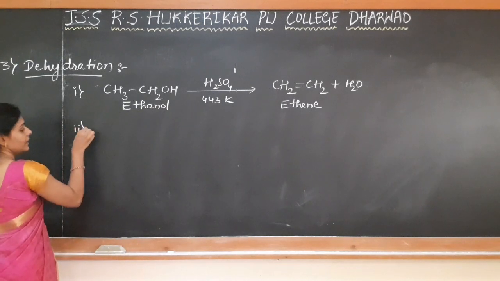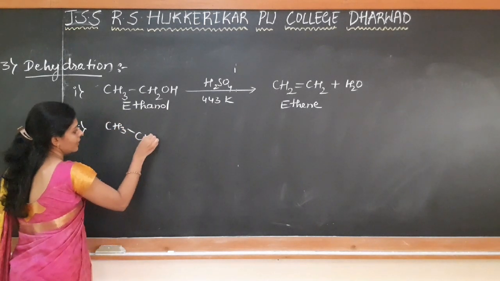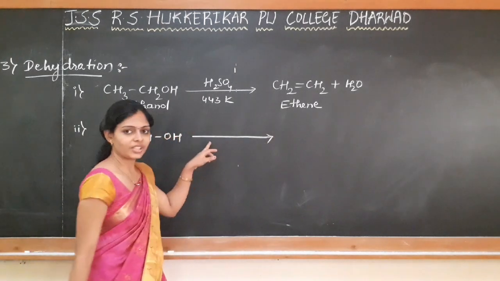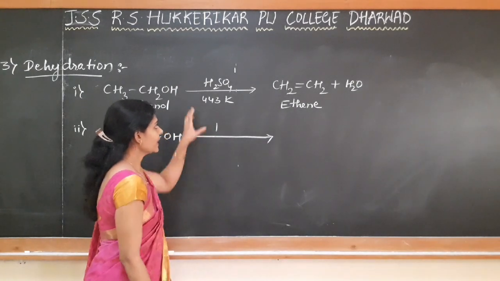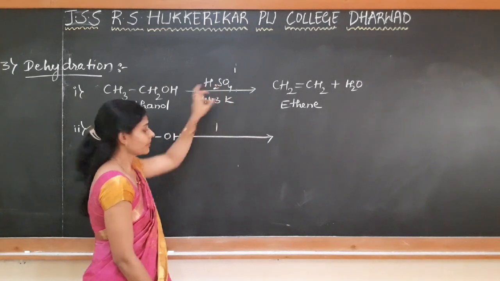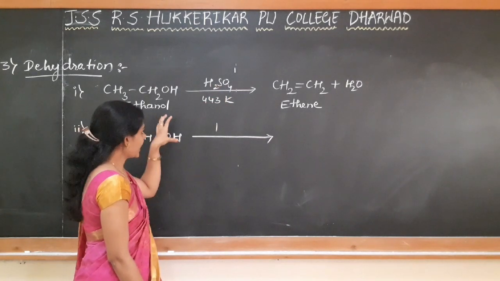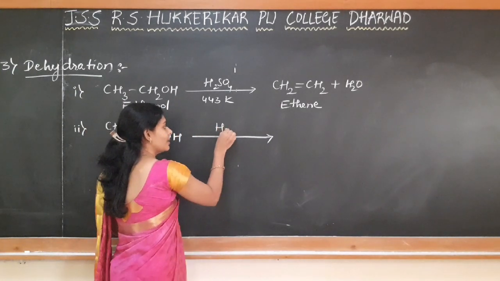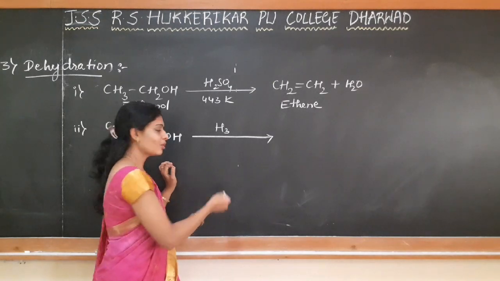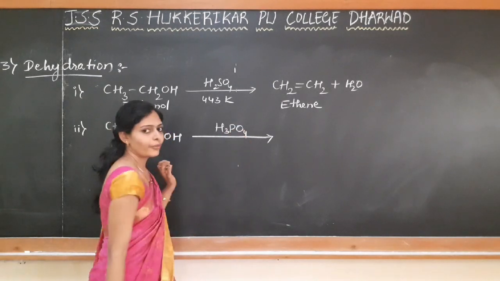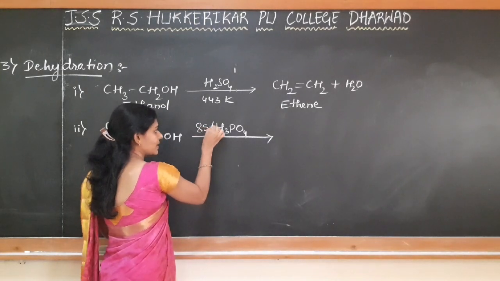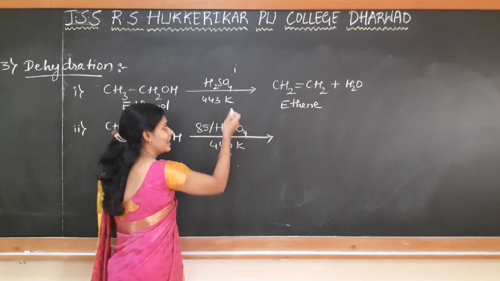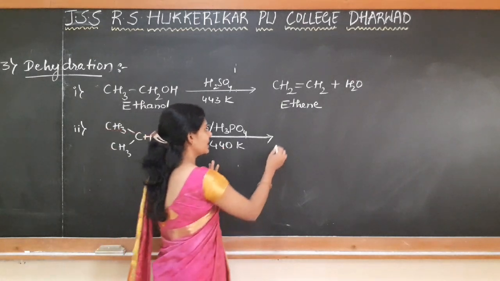Okay, the second example is propan-2-ol. When this is subjected to dehydration, we don't need sulfuric acid here, as it is a secondary alcohol. The reactivity of secondary alcohol is more compared to the primary alcohol. So just by using a milder acid also the reaction takes place. We are using phosphoric acid here, and 85% concentrated phosphoric acid is enough to carry out the reaction, and the temperature required is less compared to the first case, that is 440 Kelvin is enough.